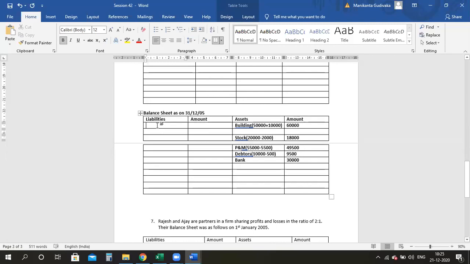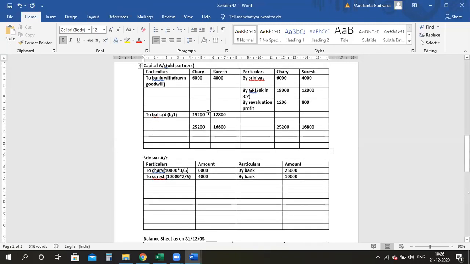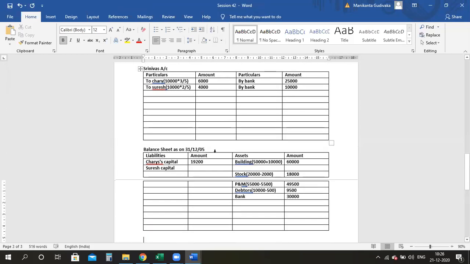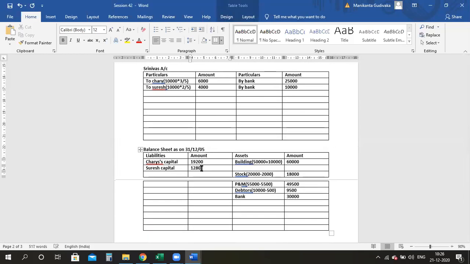I should write capital. Chari's capital account, I have 19,200, and I have Suresh's capital account. It is how much? 12,800. Over. I closed this account also.